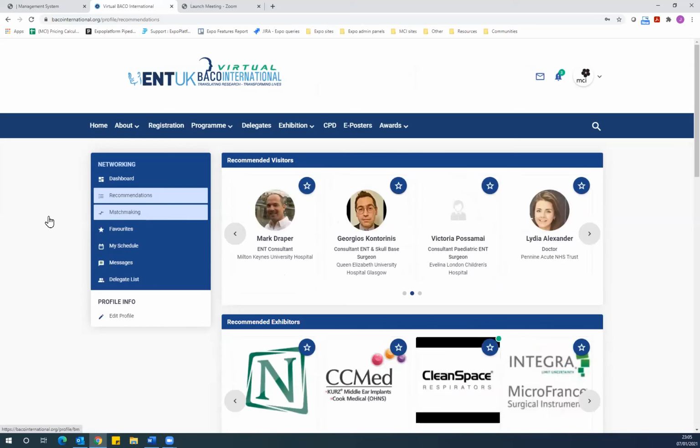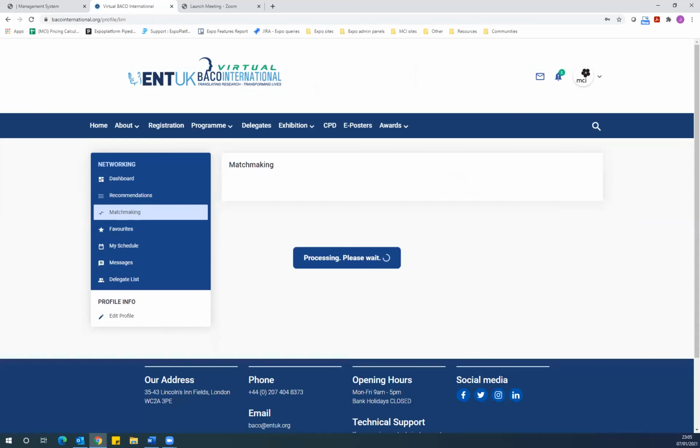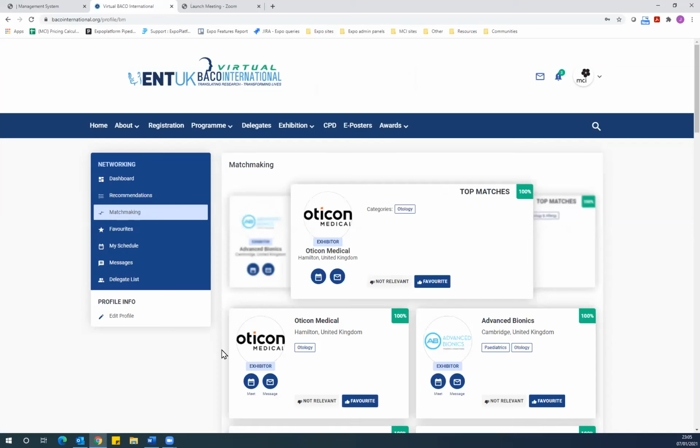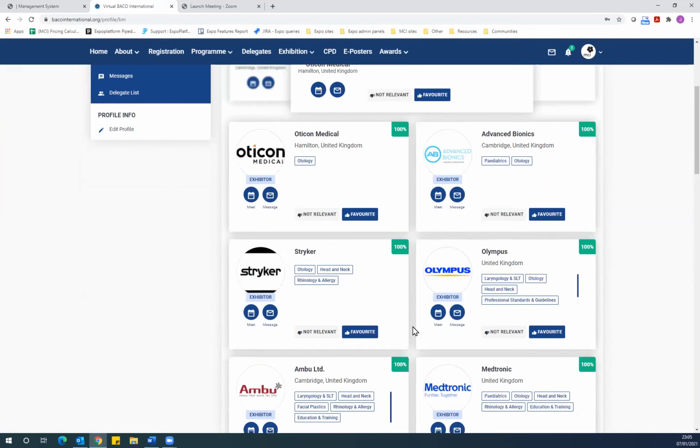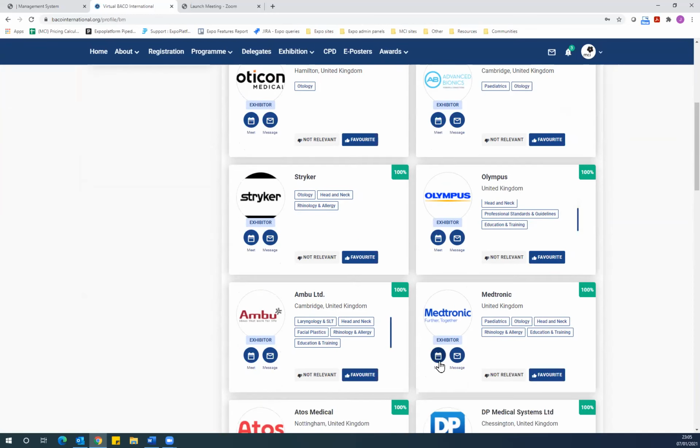The matchmaking works in a similar fashion, but highlights the interactions in priority order, whether that be another delegate, exhibitor, or a speaker, and gives a percentage as to how strongly you are matched. It then gives you the option to message, meet, or favorite this particular match. The interaction tools are really straightforward to use.